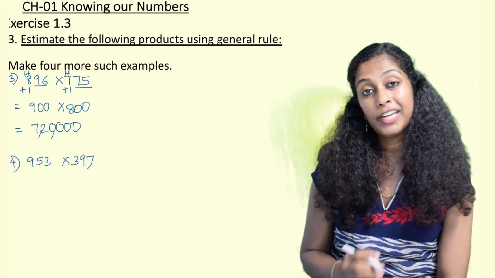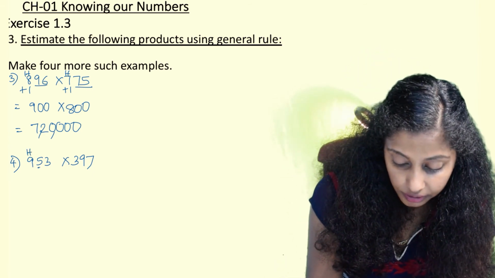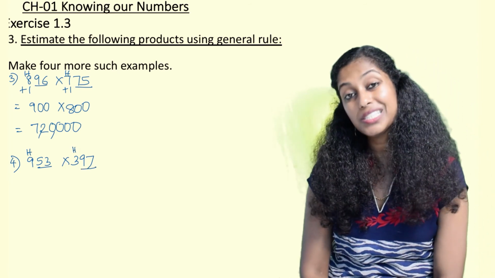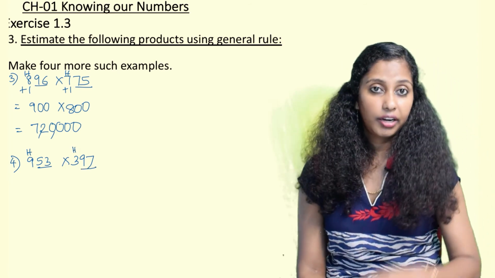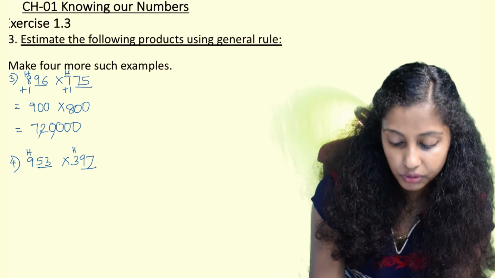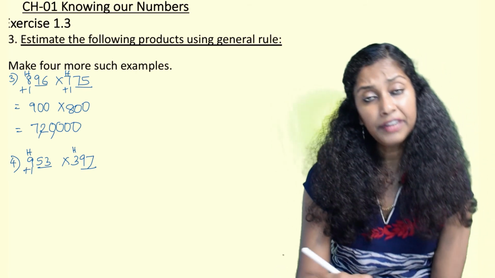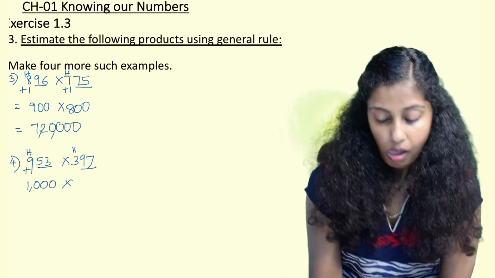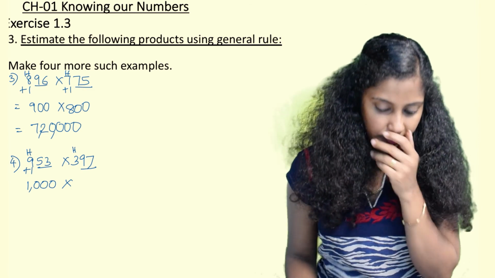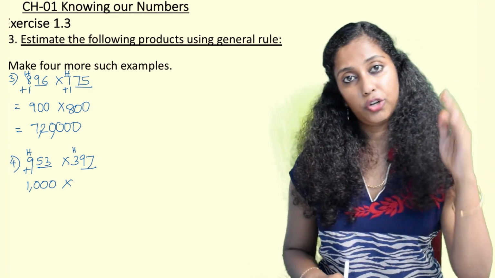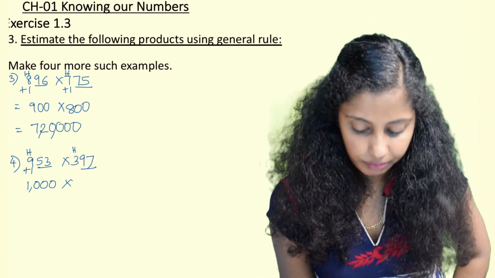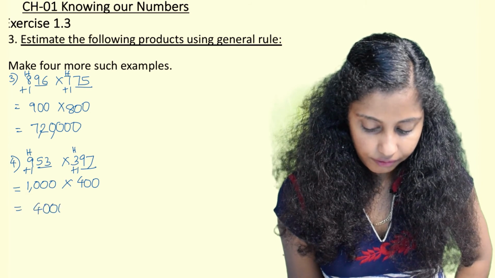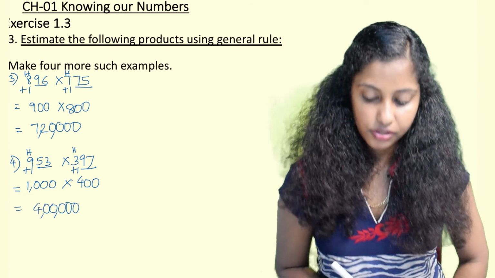Again 953 has the highest place of hundreds, round off to the nearest 100. 397 has the highest place hundreds, round off to the nearest 100. 53 is in the range of 50 to 99, so 953 will be rounded off as 1000. 97 is in the range of 50 to 99, so 397 will be rounded off as 400. So 1 times 4 is 4, and the 5 zeros we copy as it is.